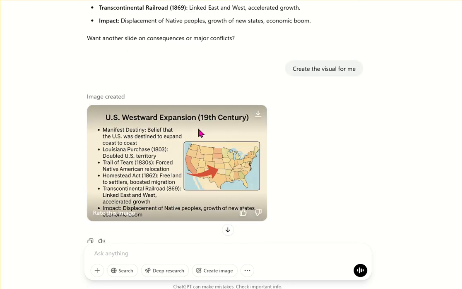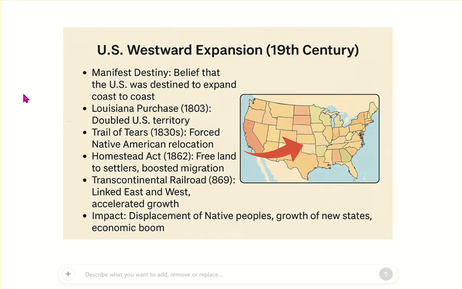So this was the first slide that I got. You can see there's a lot going on, a lot of text, which I was really impressed with, because I've been using image generation tools for a very, very long time, all kinds: Midjourney, Ideogram, Flux, and DALL-E through ChatGPT. They all have a problem with text, especially the more text you have in an image, the more challenging it becomes for the AI. So this one was actually quite impressive.